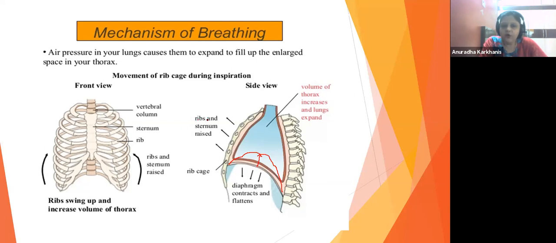On the other hand, look over here. The ribs and the sternum are going to be raised. You can see from the sideways, they are going to be brought upwards. Volume of the thorax increases and the lungs are going to expand, as you can very well see in the diagram. This is the inspiration diagram which we have done just now. Same thing they have explained in the diagrammatic form. Okay. What is your doubt, Bichar?